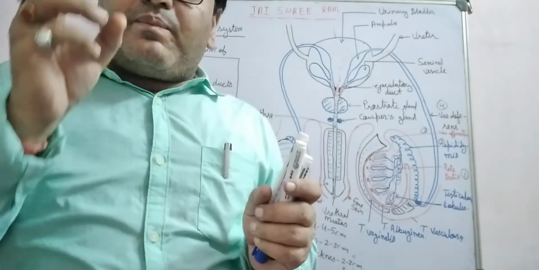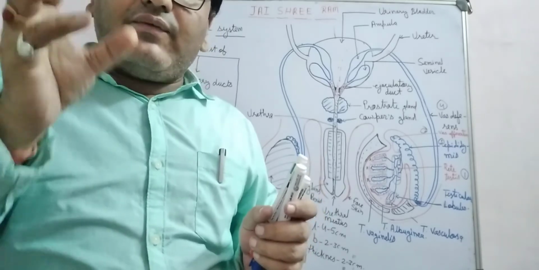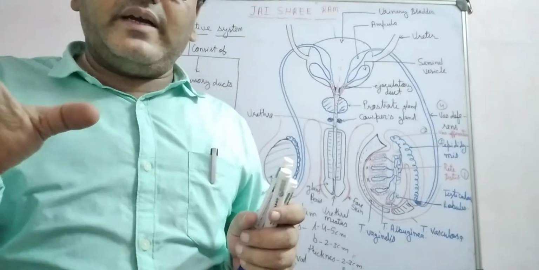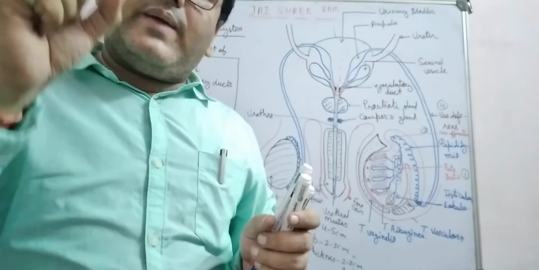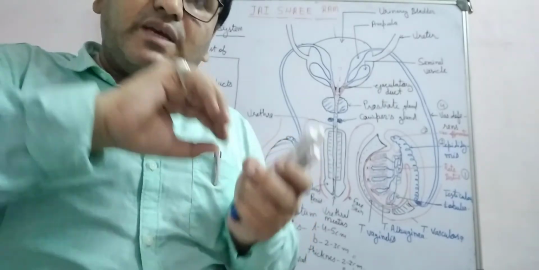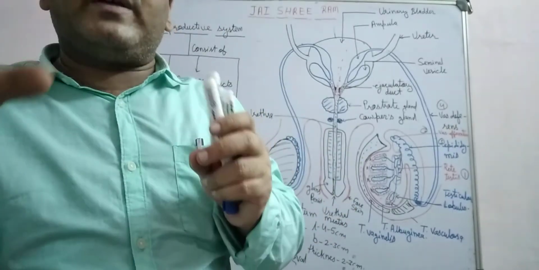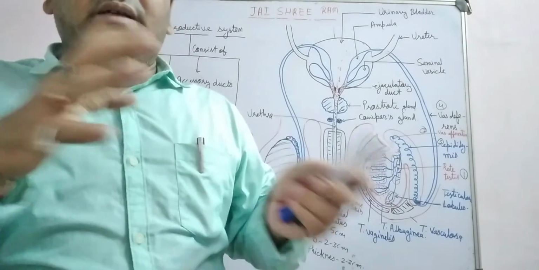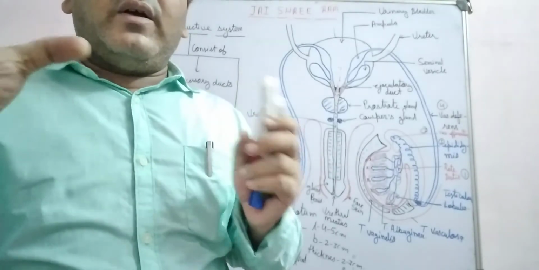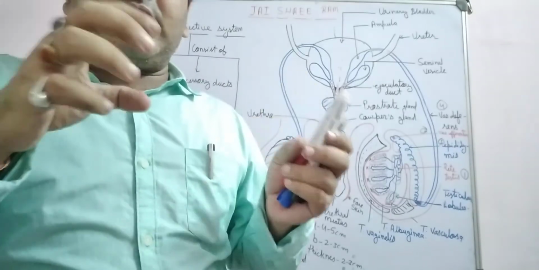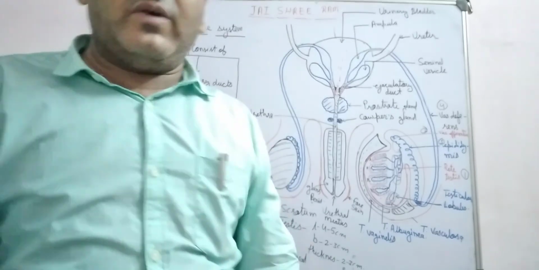The presence of fructose confirms the semen, right? Because fructose is only present in the semen. If semen is transferred from the male to the female vagina, then there has been copulation. It means this confirms the rape. Okay, thank you.